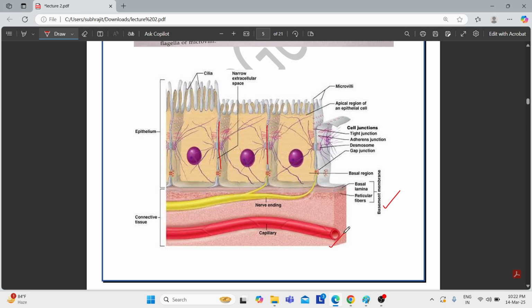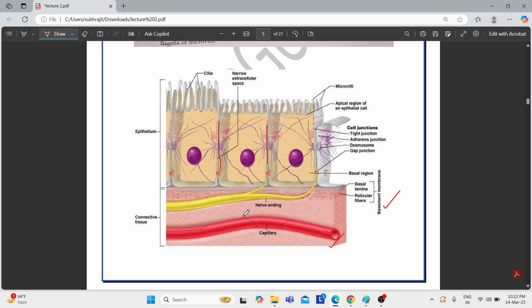This is our blood vessel, this capillary carrying blood. This capillary will help in the exchange of nutrients between the epithelial cells and the blood vessels. Who is responsible for this?